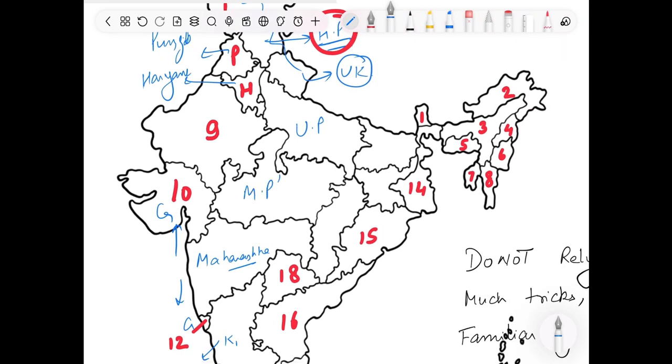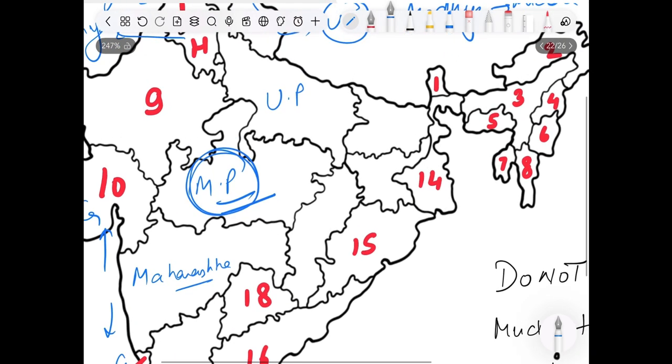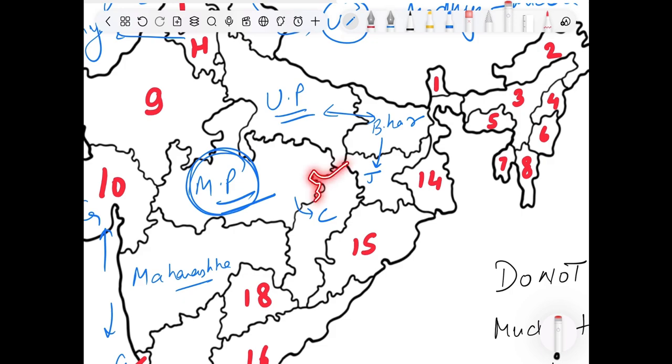Here the middle part, the middlemost state. Madhya itself means middle. So it is Madhya Pradesh. And next to UP, Bihar goes together. The state bifurcated from Bihar is Jharkhand. State bifurcated from MP is Chhattisgarh. 36 horses. It is in the shape of seahorse, right?